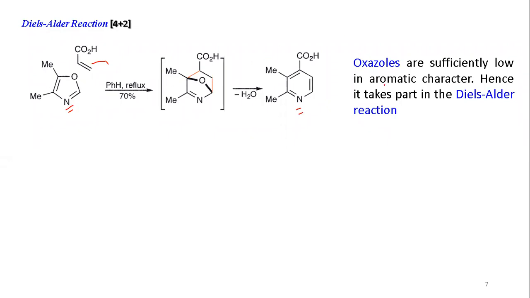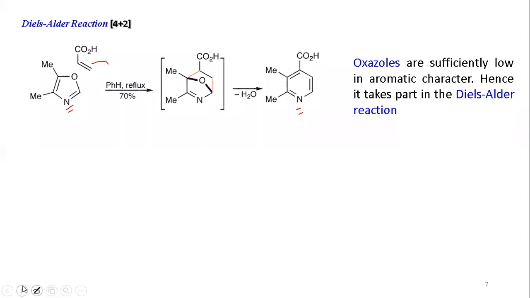Here you see oxazoles are sufficiently low in aromatic character, so they can take part in the Diels-Alder reaction. Generally we don't find this for pyrrole or thiophene. They don't take part in the Diels-Alder reaction; though they have the diene nature, they are relatively more stable.